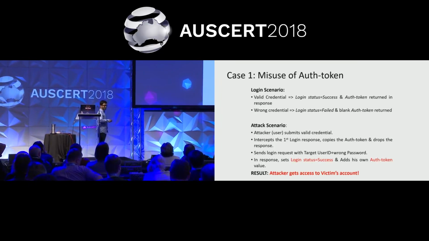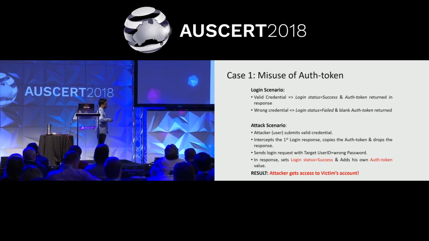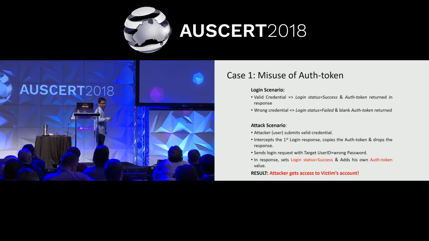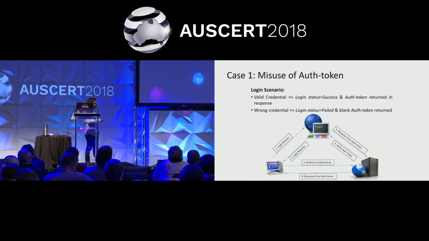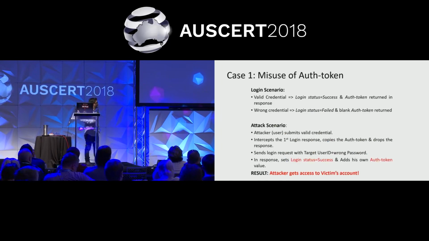He submits his valid credentials, and as per the earlier diagram, he gets a valid authentication token as he is a valid user, right? He submits his valid user credentials, intercepts the first login response coming from the authentication server, and copies his authentication token.